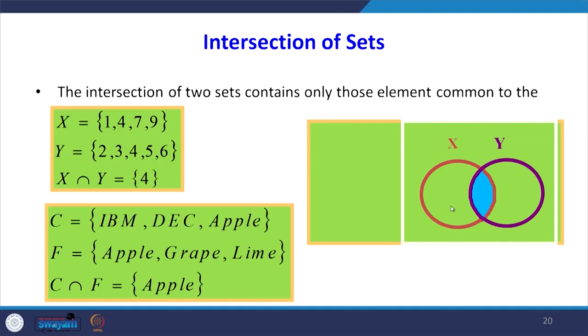We will go for intersection. Suppose x equal to 1, 4, 7, 9 is one set, y is 2, 3, 4, 5, 6. If you want to know the common elements, intersection of two sets contains only those elements that are common. So here the 4 is common in x and y, so x intersection y is 4. For example, C and F: in C we have IBM, DEC, Apple, in F we have Apple, grape, lime. The C intersection F, that is the common thing between set C and F, is Apple. So this portion represents our intersection.